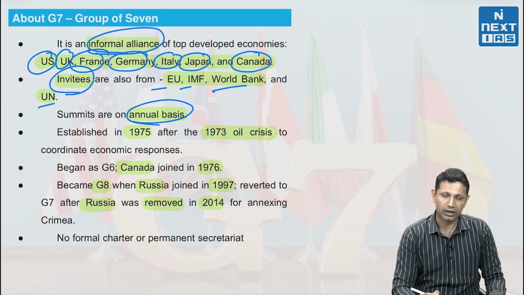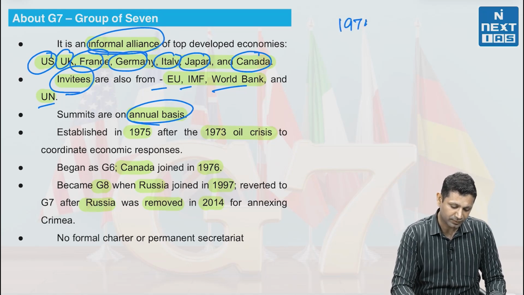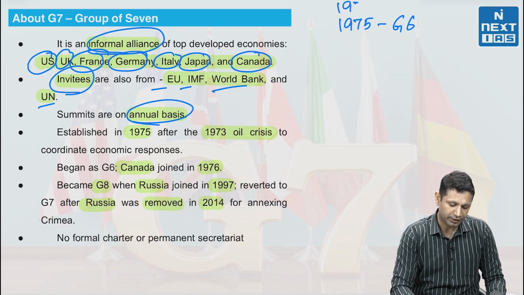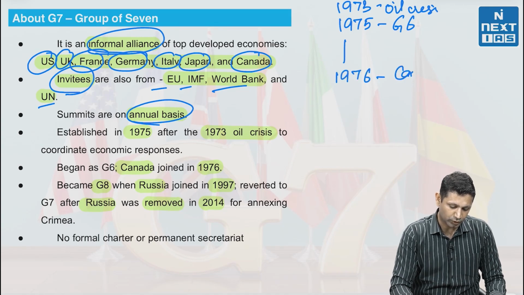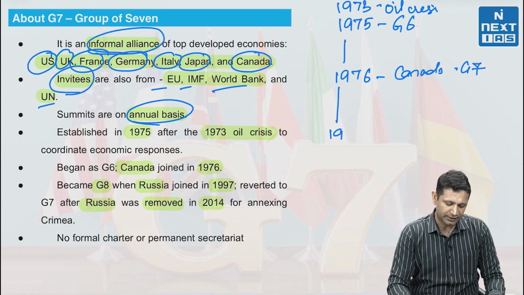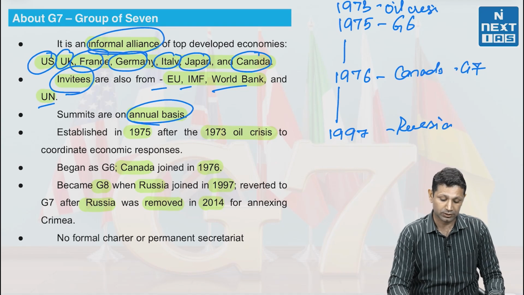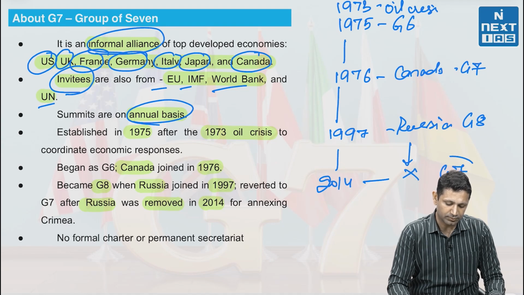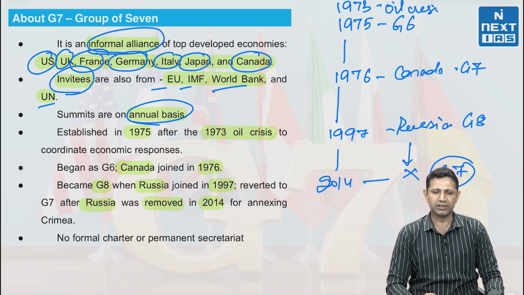Now, the G7 was formed in 1975. It was formed as G6 in the wake of the 1973 oil crisis. In 1976, Canada also joined it and it became G7. Then in 1997, Russia also became part of it and it became G8. In 2014, Russia was removed and it again became G7. So that is the history of G7.